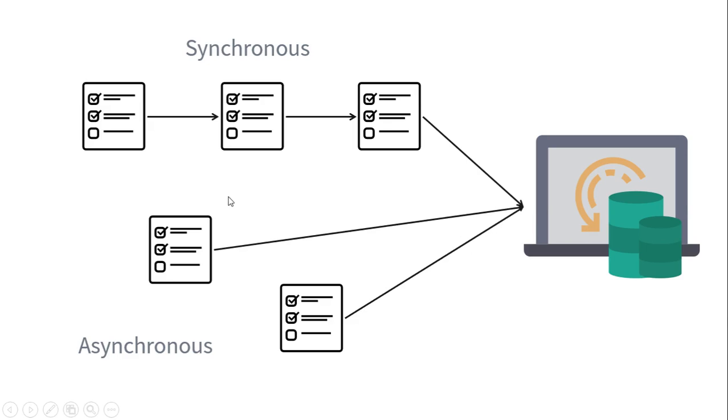So to come to the rescue, we have the asynchronous model of execution. The same tasks will be executed but in a different fashion. First of all, whenever the task that is being executed is waiting for some input and the system goes into the idle state, it will immediately jump to some other task that is waiting to be processed. So it will not go into an idle state and it will not lead to any wastage of computational power, and the efficiency will increase. The concept of promises revolves around asynchronous programming and not synchronous programming.